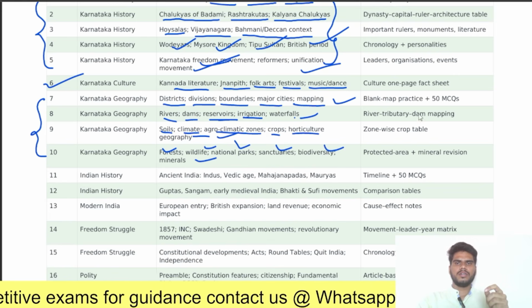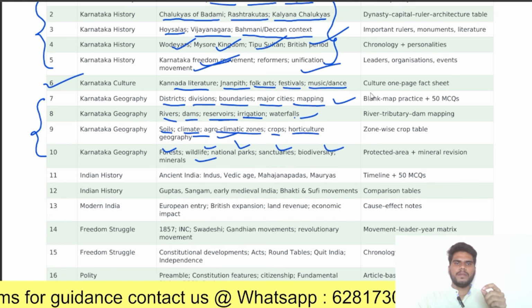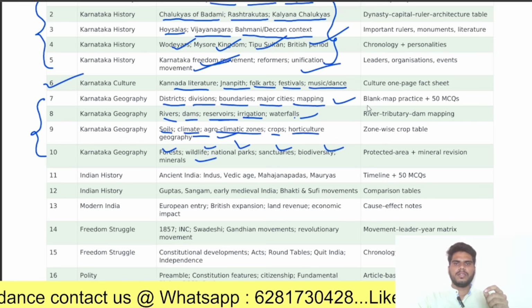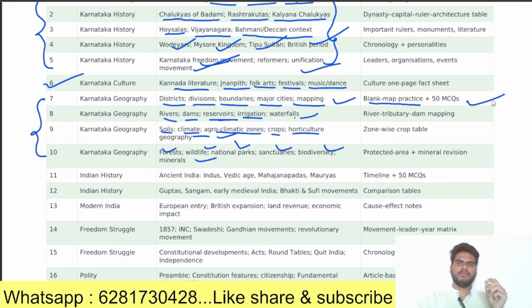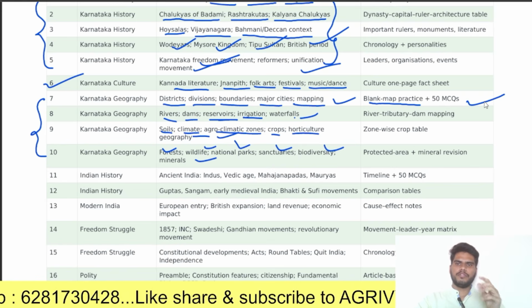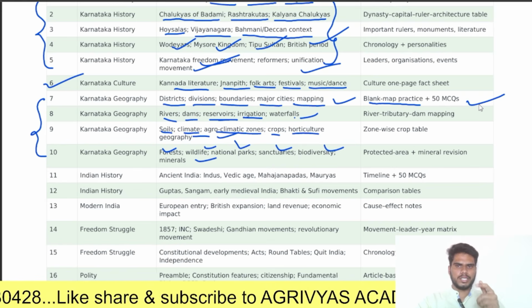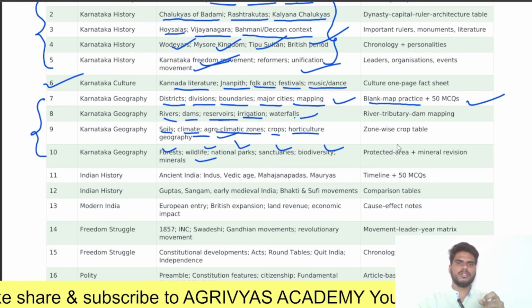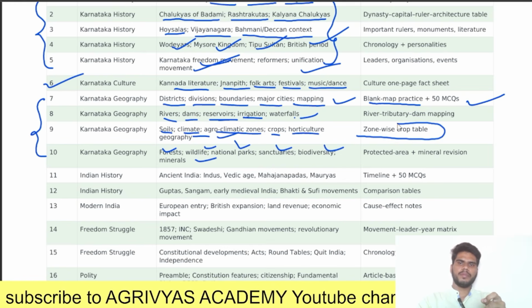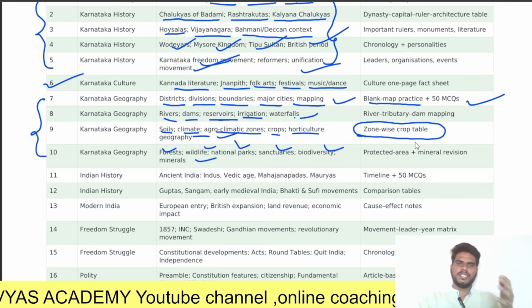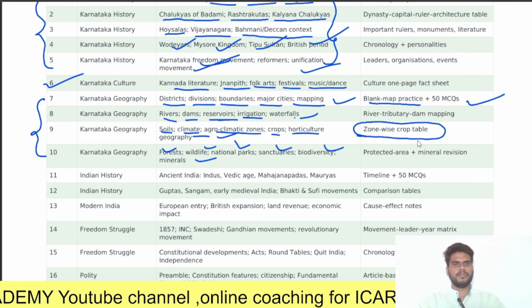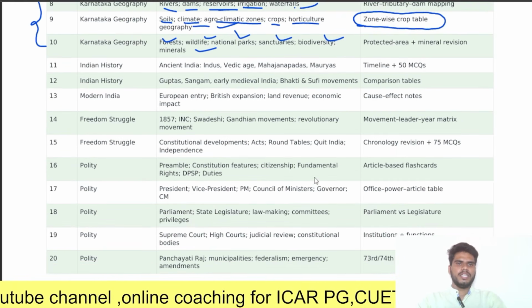So here, coming to Karnataka geography, districts like blank map practice and 50 MCQs. You should practice 50 MCQs per day for this paper 1 general studies. Next, the zone-wise crop table. You should prepare this zone-wise crop table for each and every district and each and every zone in Karnataka.